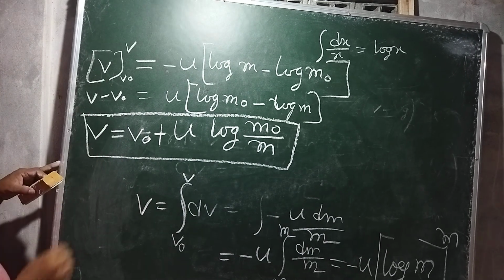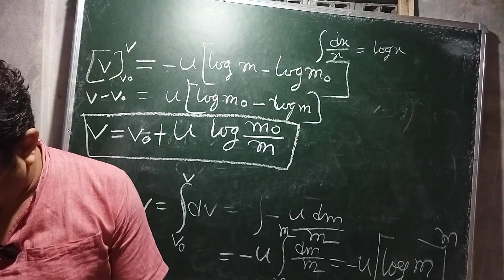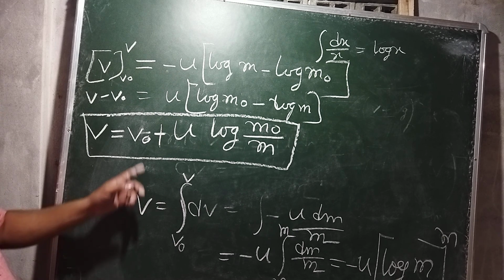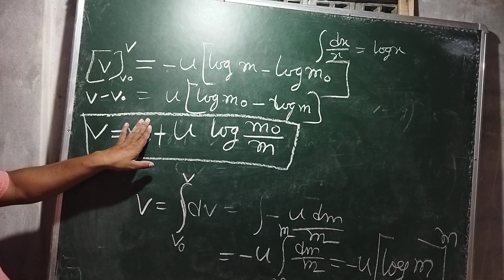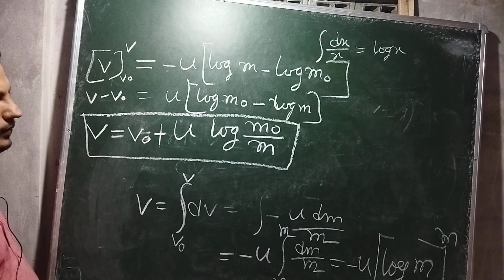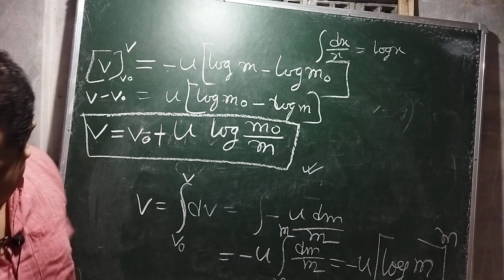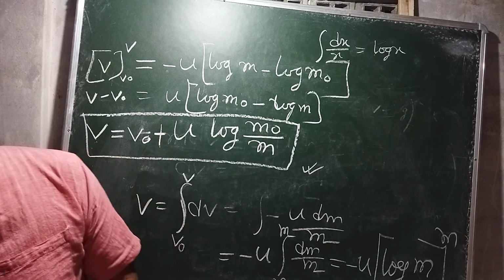So this is the velocity of the rocket, and if we take the initial velocity as 0, then this part will not be there. So this is the velocity of the rocket v after time t.